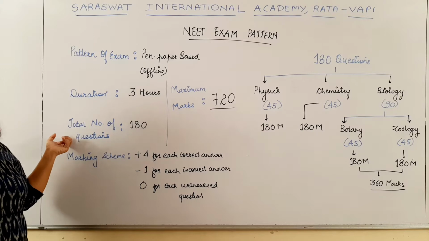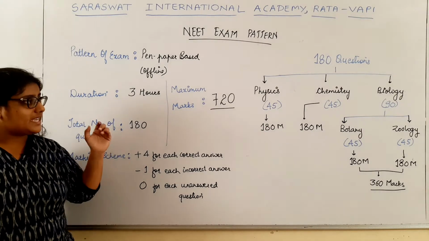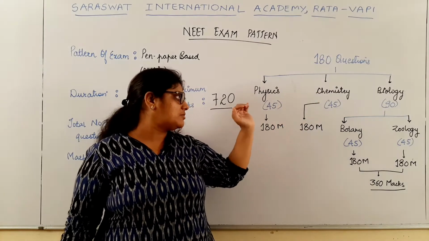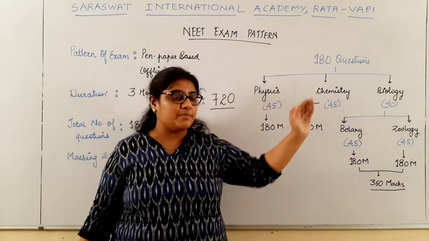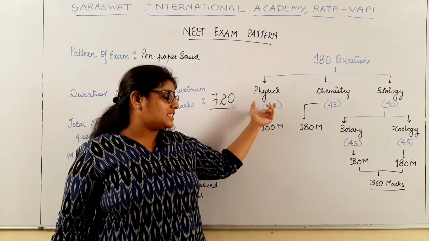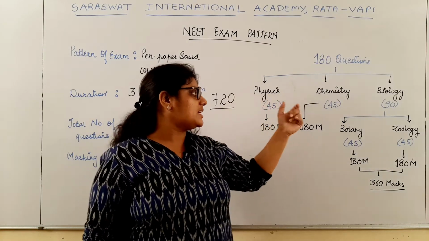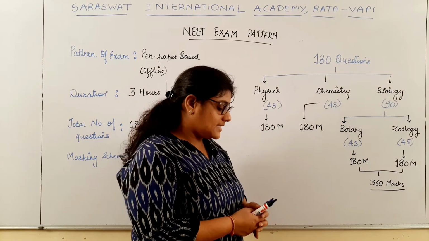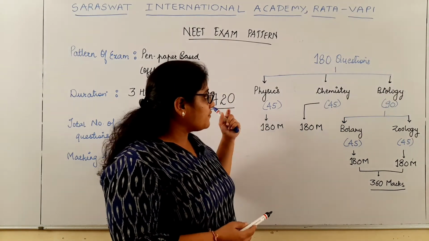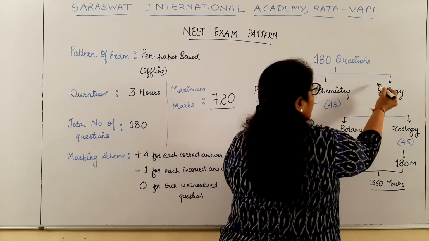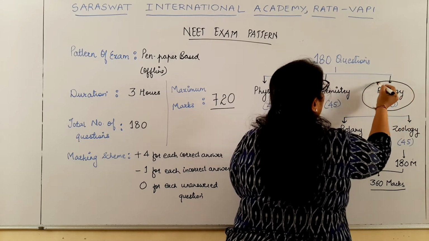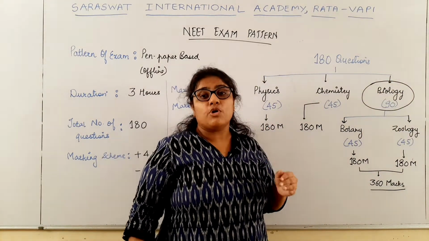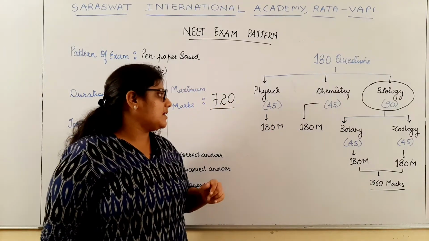The total number of questions asked is 180. These 180 questions are divided into 3 subjects: physics, chemistry and biology. Physics contains 45 questions, chemistry contains 45 questions, and biology contains 90 questions. So out of 180 questions, half of the questions are from our subject, that is biology. So biology is the most important part of the NEET examination.